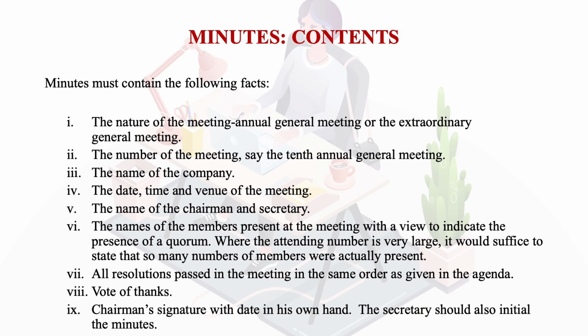Of course, then there has to be a vote of thanks, and then the chairman's signature with date in his own hand. When we say his own hand, it means that it is self-attested. That means the chairman has attended the meeting, and no other person has attended in his place. Then the secretary should also initial the minutes, because it is the secretary along with the chairman who are finalizing the minutes. So the secretary also has to place his initials, and obviously the final signature will be of the chairman.